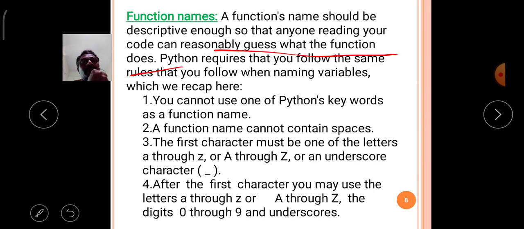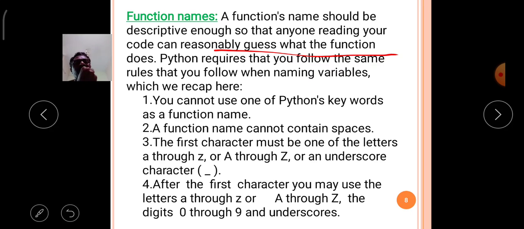For example, in the C language, there is the sqrt function, meaning square root. The function will perform the square root operation, so easily the programmer can guess. Like that, you have to give function names in a manner that makes it easy to guess what the function does in the program.